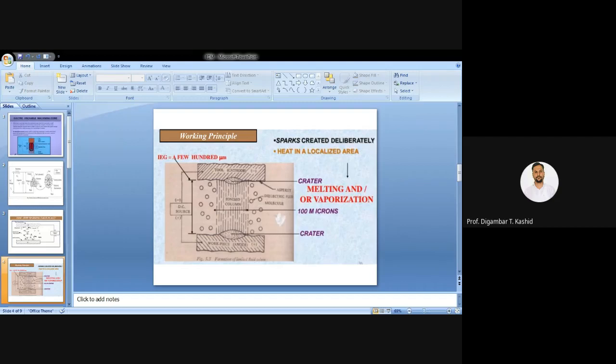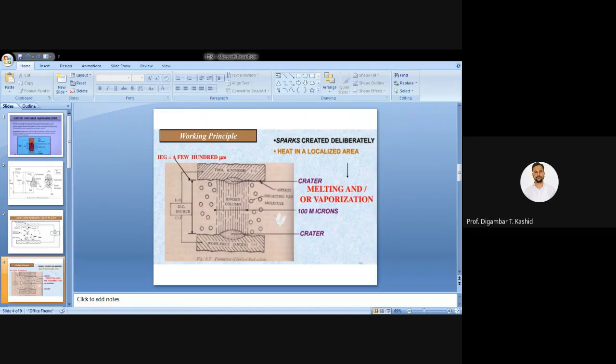So when thousands of sparks are generated in 1 second, because we are applying the power supply with 5000 hertz frequency, that means 5000 sparks are generated in 1 second.